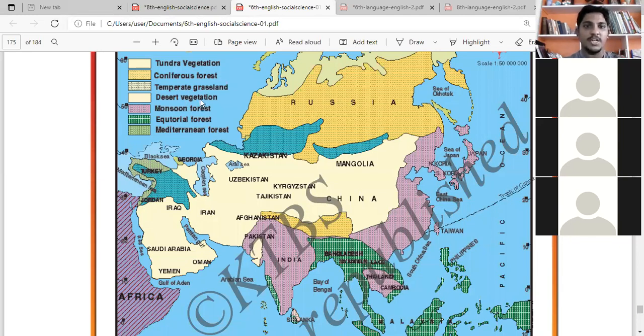Then desert vegetation. Desert vegetation, all white color. See Saudi Arabia and all, desert land. There all the plants will be very small, and their height will be very small. See, this place is desert vegetation.